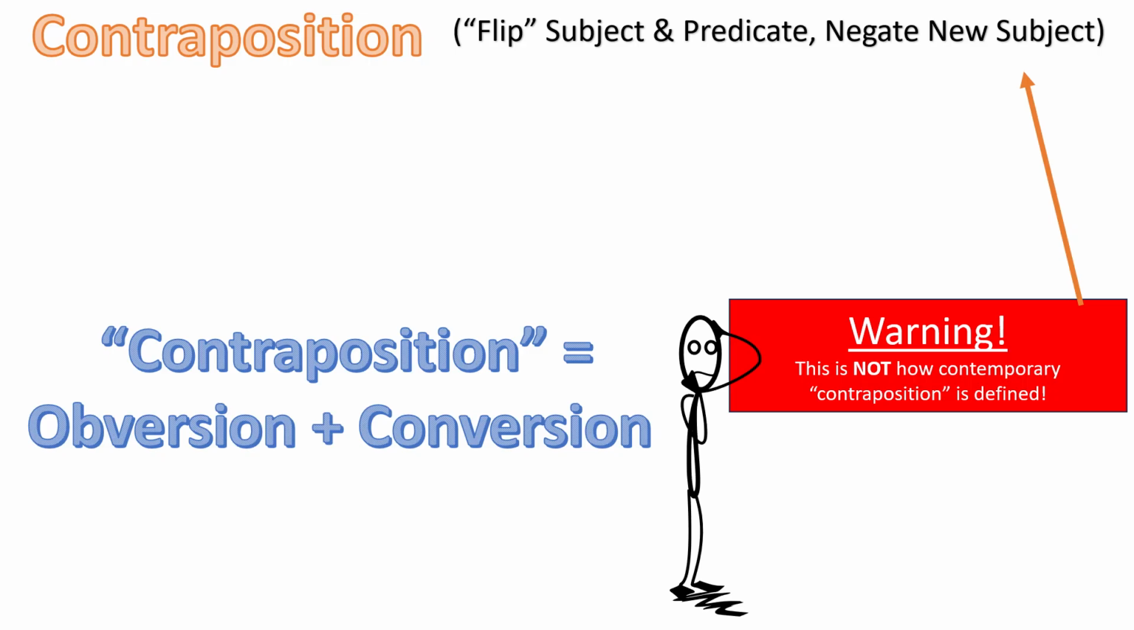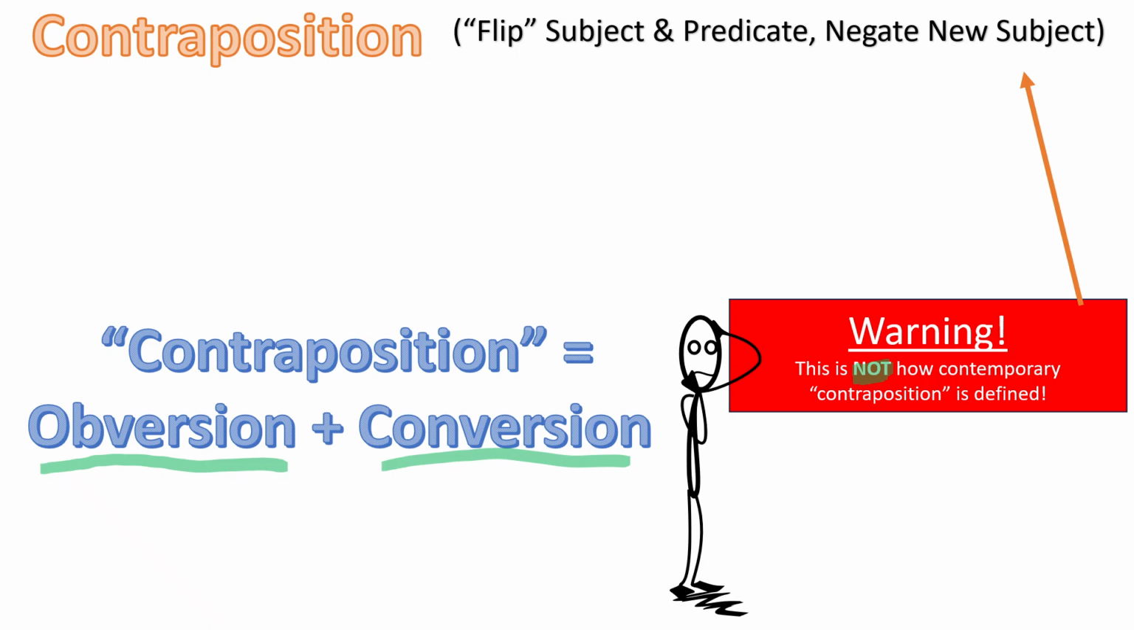Another type of immediate inference is contraposition. Now, I should warn all of you from the outset, this is not how contemporary contraposition is defined. If you pick up an old traditional logic textbook, oftentimes contraposition will be defined differently than in a contemporary modern textbook. Don't be confused. So right now we're going to stick to a more traditional definition. Essentially, we can think about contraposition as having two operations. Take your initial proposition, engage in obversion, and then with that result, engage in conversion, and then you have contraposition. You've derived the contraposed proposition.